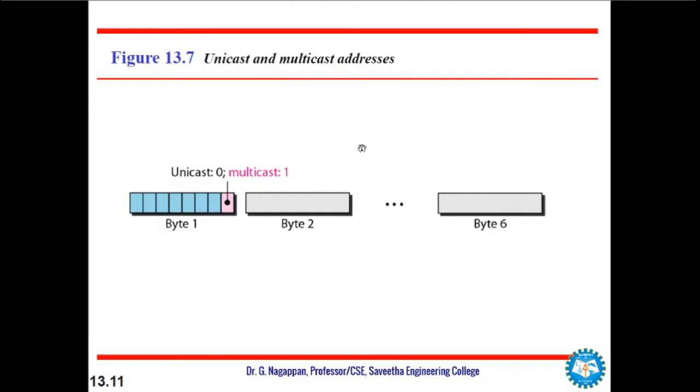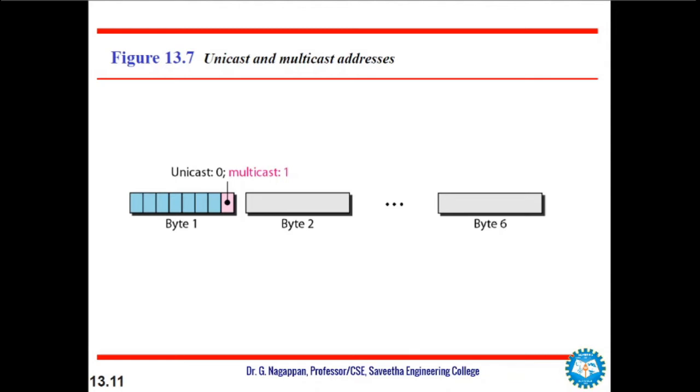And we also have multicast and unicast addresses. So what are multicast and unicast addresses? A source address is always unicast. A frame comes from only one station, and the destination however can be unicast, multicast or broadcast. Unicast means it is one to one, multicast means one to many, whereas broadcast means one to everybody in the network. So how do we distinguish unicast from multicast?